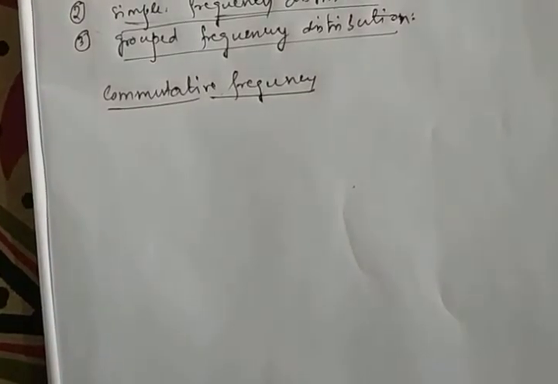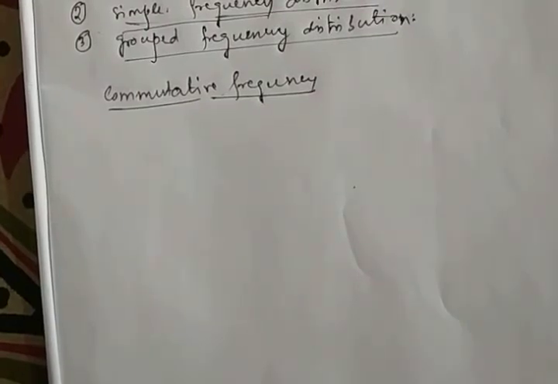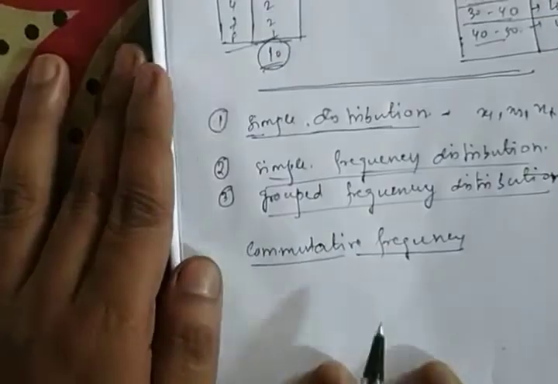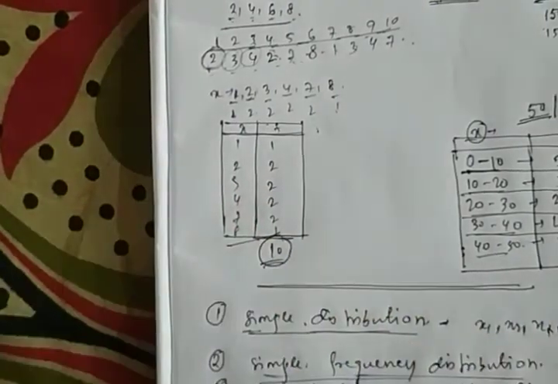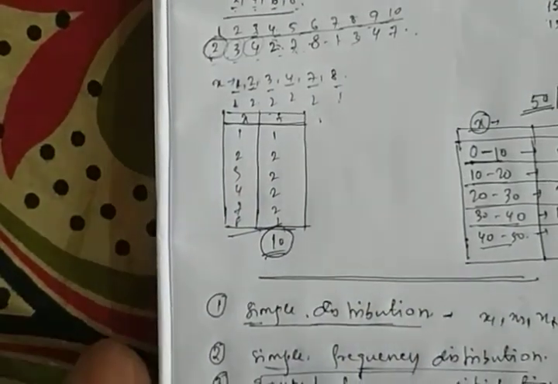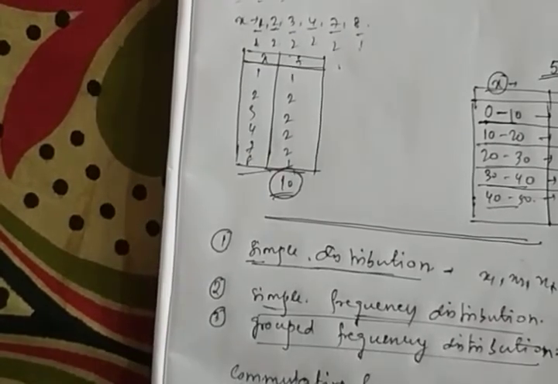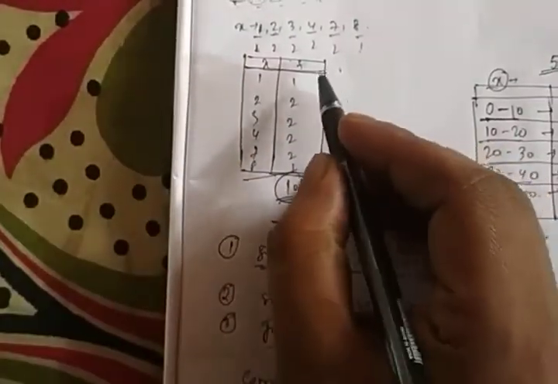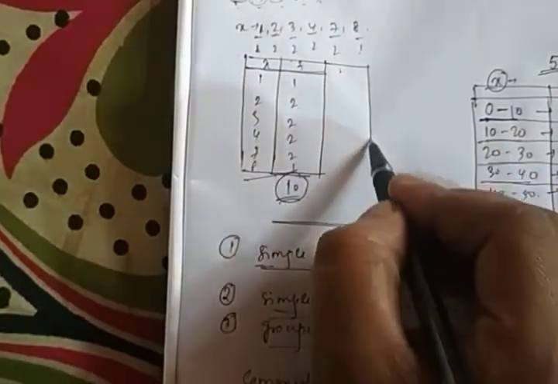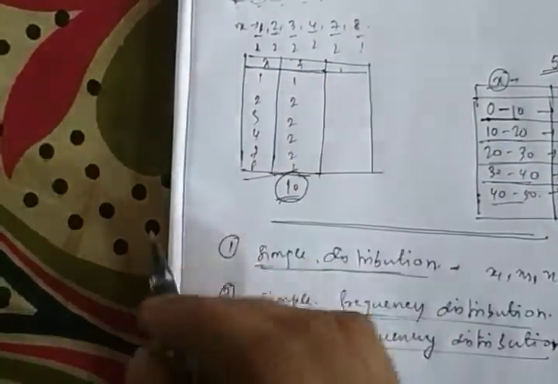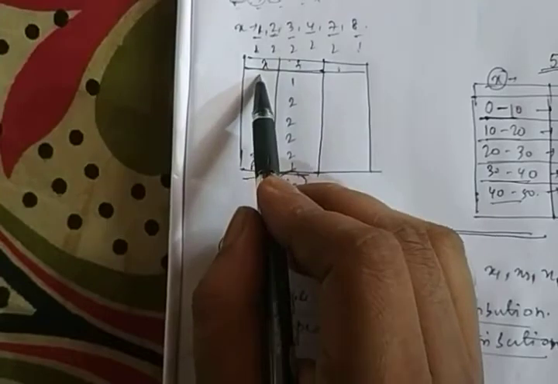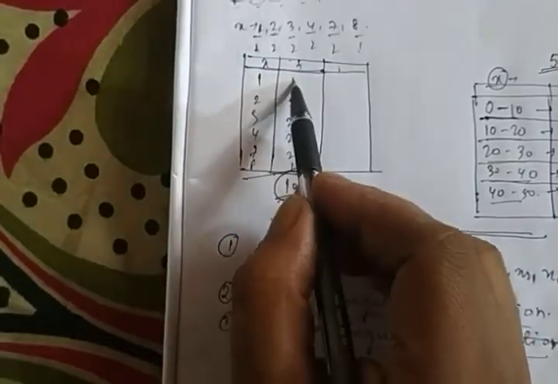Now the less than type frequency represents, let's say, this distribution, the simple frequency distribution. The cumulative frequency occurs only when there is a frequency distribution. Now for the value x, we get a frequency 1.